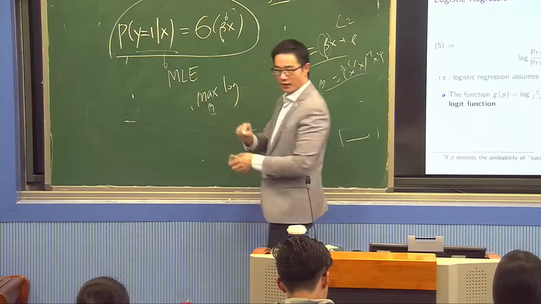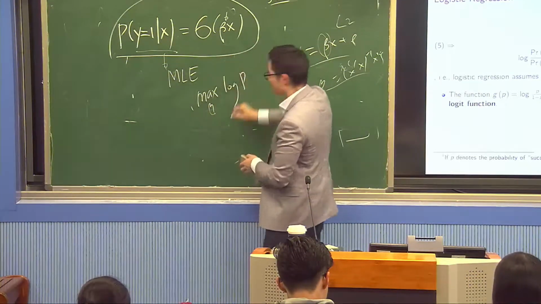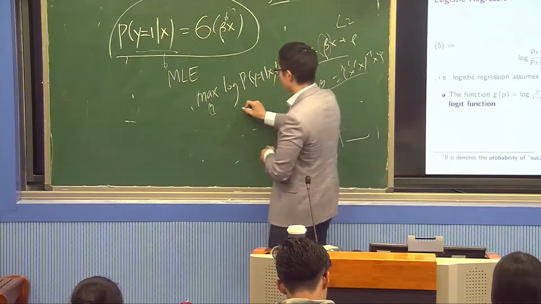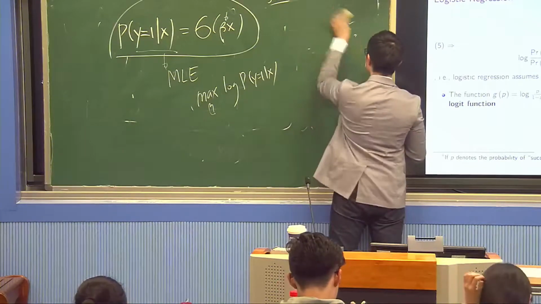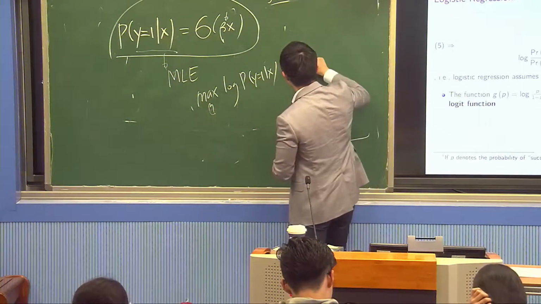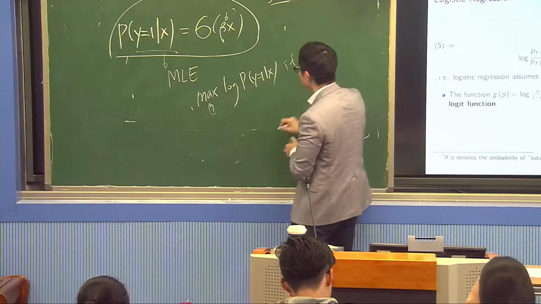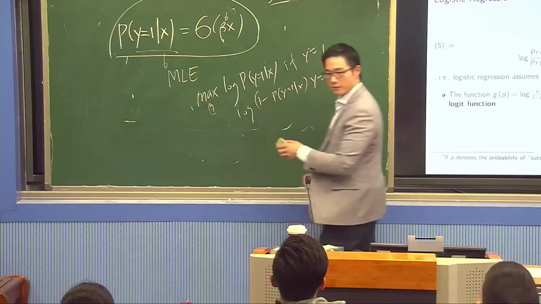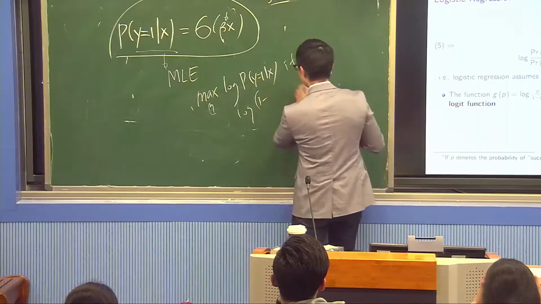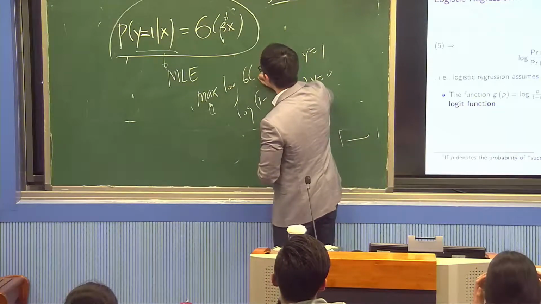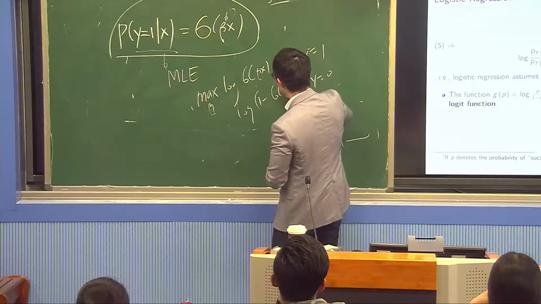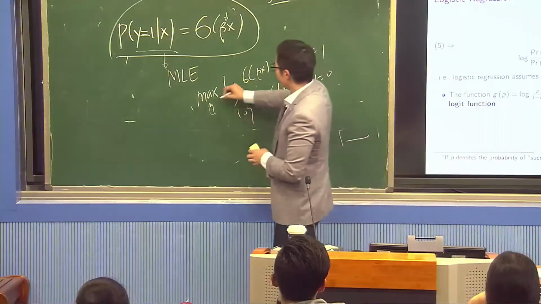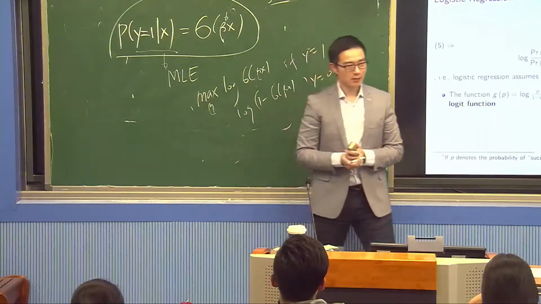The likelihood is this. We take the log of the probability of y equal to 1 given x, if y equal to 1. If we see y equal to 0, then the likelihood is 1 minus this p. So it's essentially sigma of beta x if y equal to 1, and 1 minus sigma of beta x if y equal to 0. Then you multiply them together, and that gives you the likelihood function. And you find the beta to maximize this likelihood.